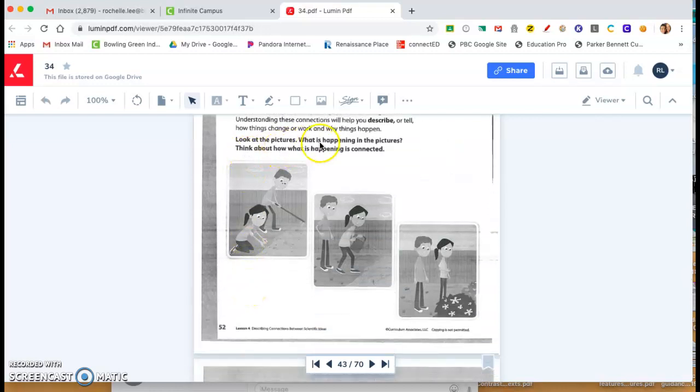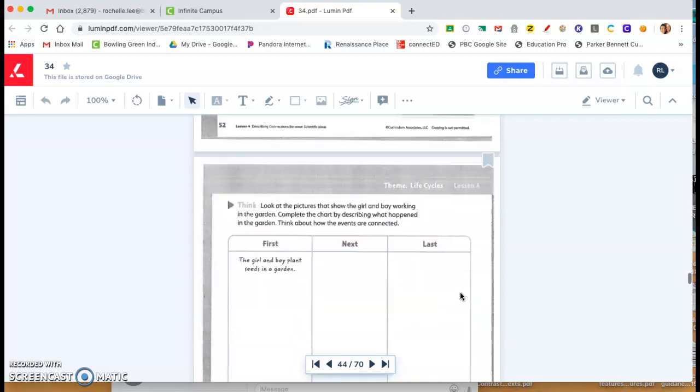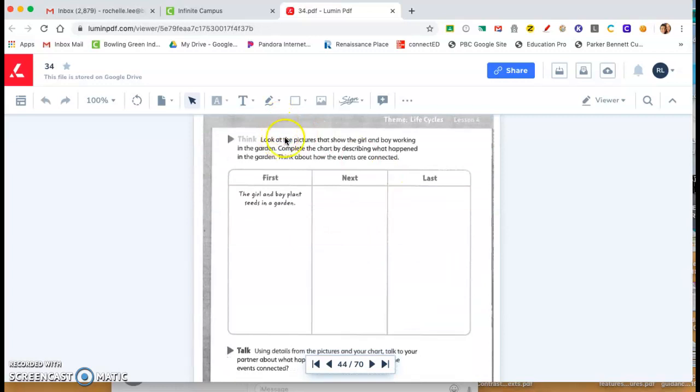Look at the pictures. What is happening in the pictures? Think about what is happening and how it's connected. Look at the pictures that show the girl and the boy working together in the garden. Complete the chart by describing what happens in the garden. Think about how the events are connected.